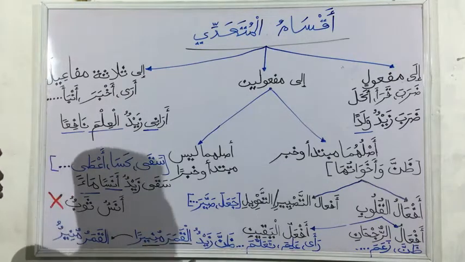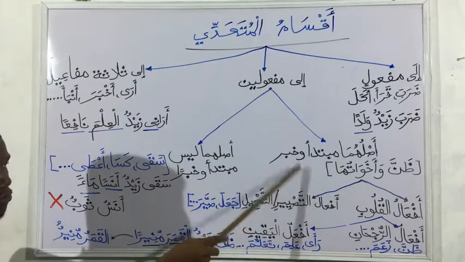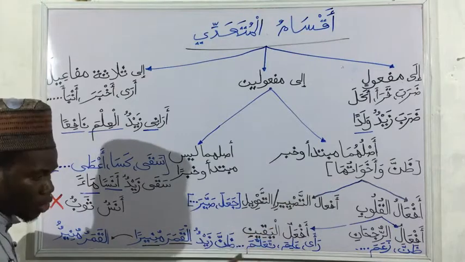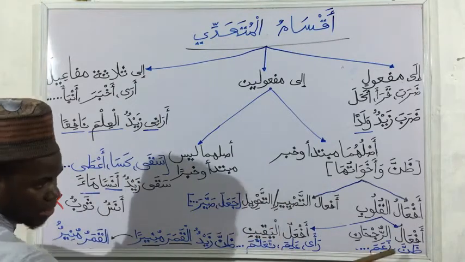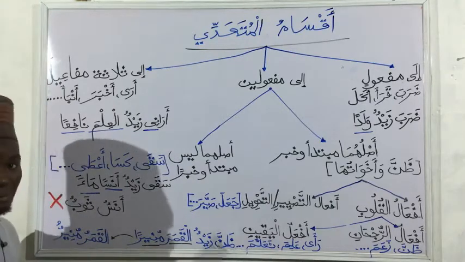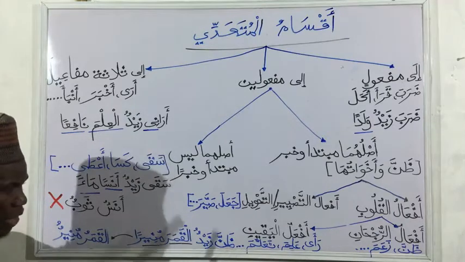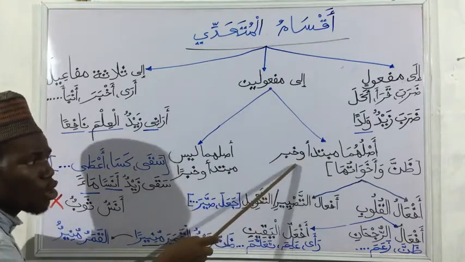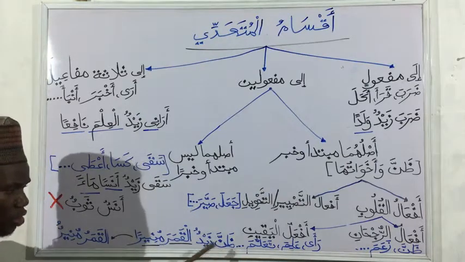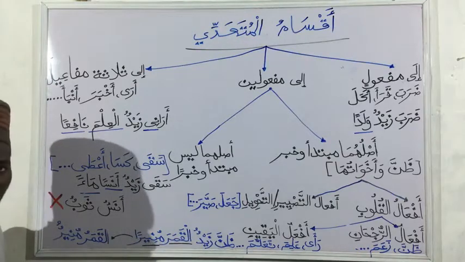So here, this is under the maf'ulun bihi, meaning the verb that gives two. See the example: zanna, za'ama, ra'a, ta'allama, all of them are akhawat. Why? They have two maf'ulun bihi, and we said that asluhuma mubtada'un wa khabarun. Their aslu was actually mubtada and khabar. So you see, zanna zaydun, Zayd thought, al-qamara muniran, the moon is illuminating.